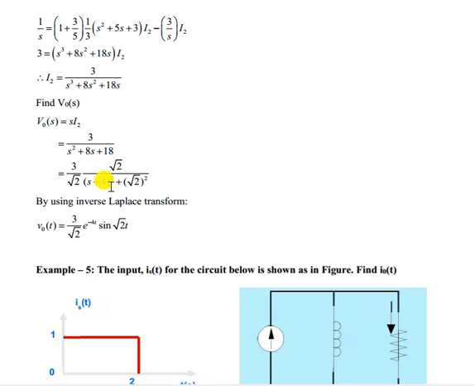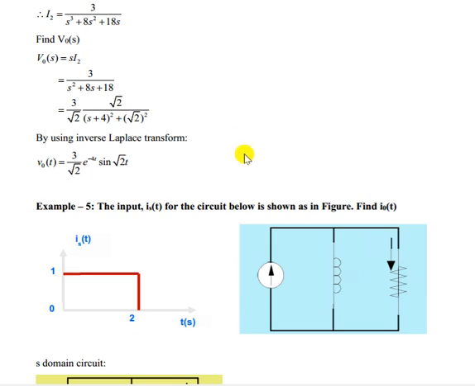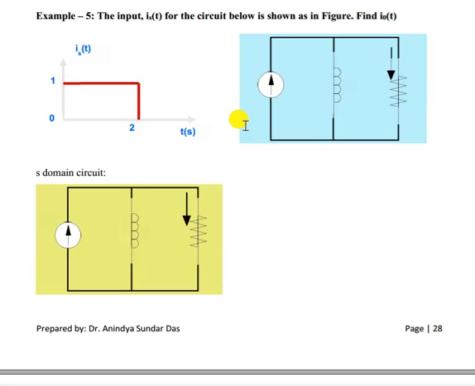This can be written in terms of e to the power minus 4t sine of omega t. Now omega is root 2, so you have to put it here root 2 again. This part is omega square, so omega should be here. Now this term is not there, so we have to divide by root 2 here and 3. So it will become 3 by root 2 e to the power minus 4t sine root 2t. That means all the table of Laplace transform, you have to remember, so that we can do the inverse Laplace transform very easily.